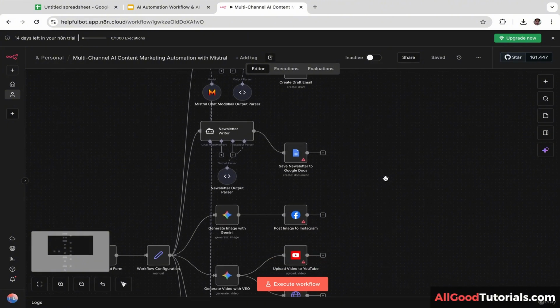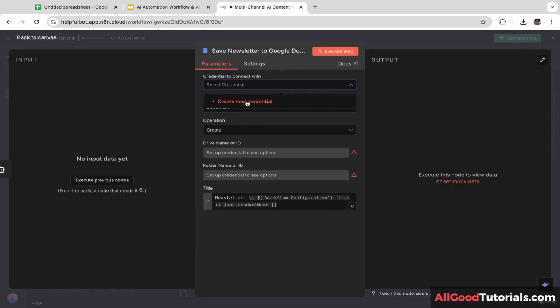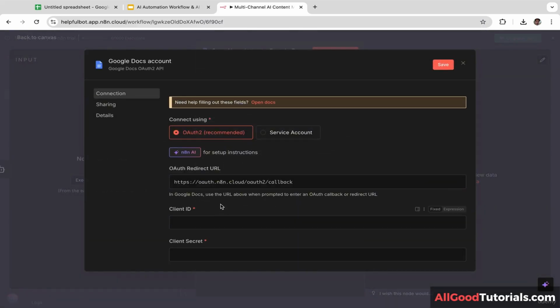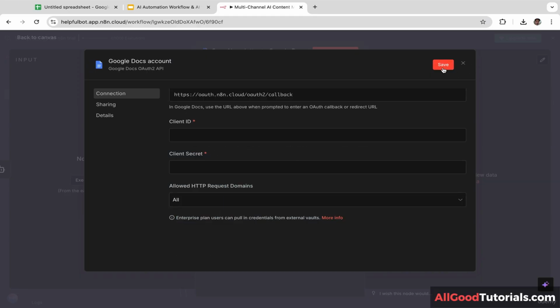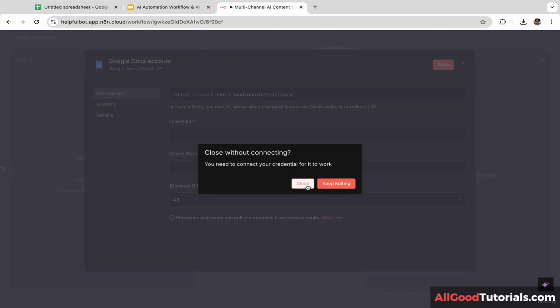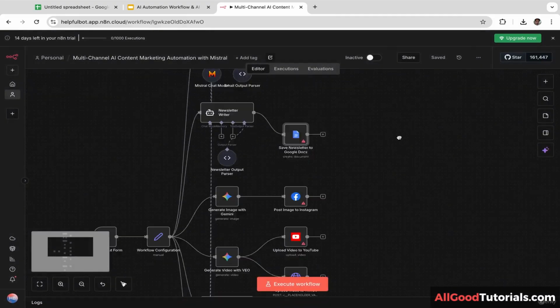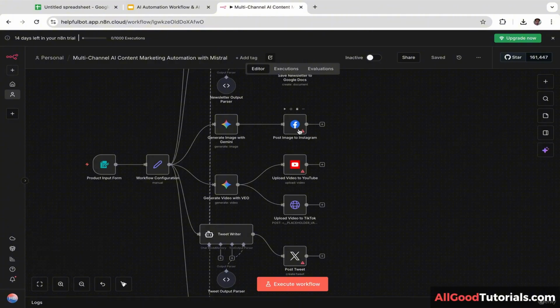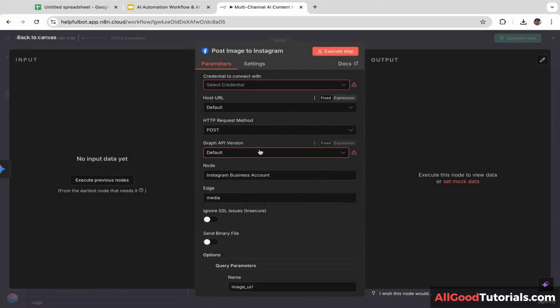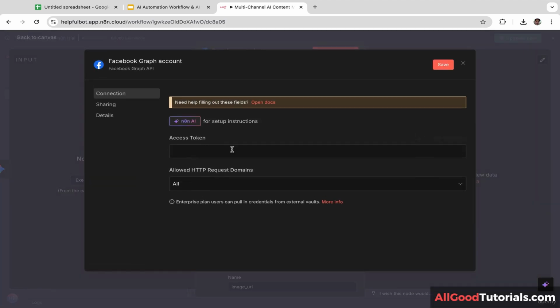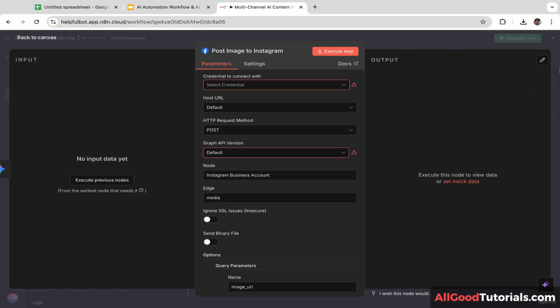Next, you will need to add credentials for your Google Docs. So let's click this and let's click create new credentials. And you will need to enter your client ID and client secret and just click save. Next, you will also need to add credentials for your Facebook. So you will need to connect your Facebook account with your N8N. So let's click this. Let's click create new credentials and you will need to enter your access token.